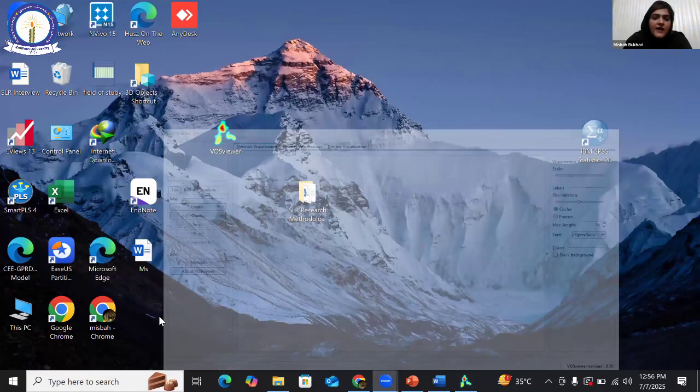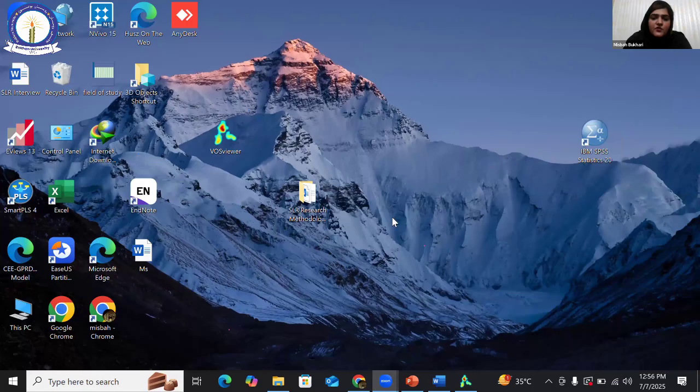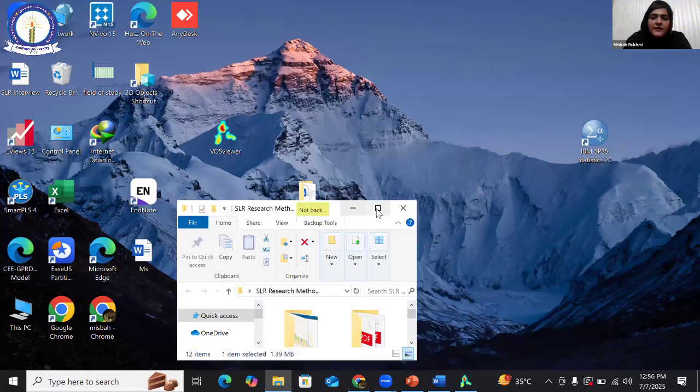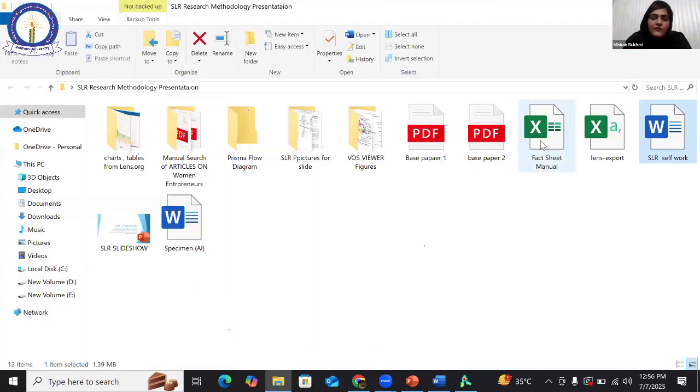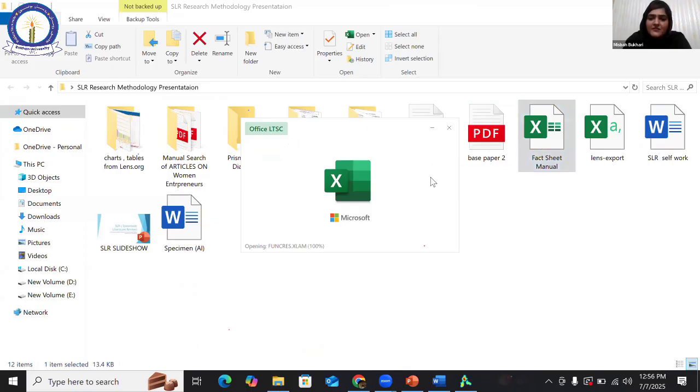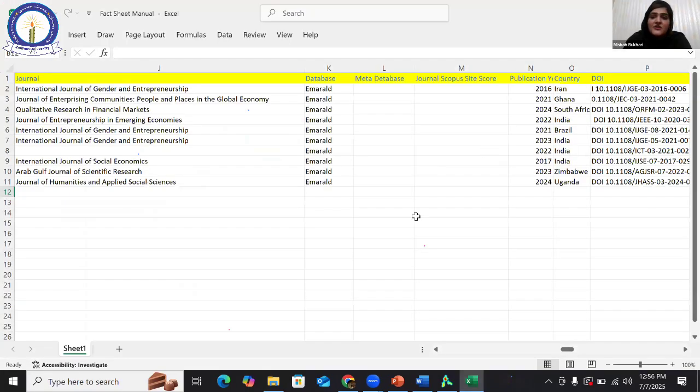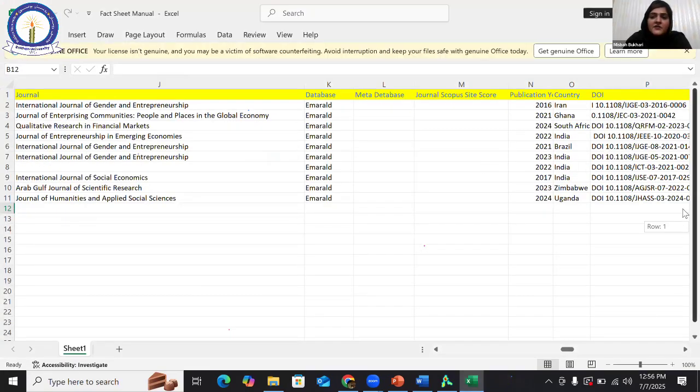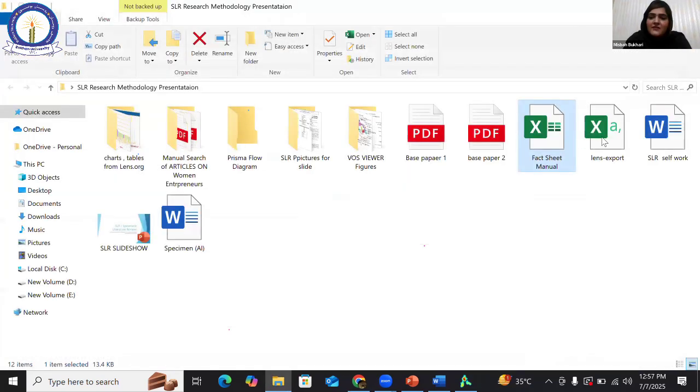So I would first like to share my fact sheet with you people. This is my fact sheet, the practical example. I have made a proper folder for that presentation. That is the manual fact sheet. I even tried to have a manual, but I couldn't do it. Just 11 links here. So this is the fact sheet.